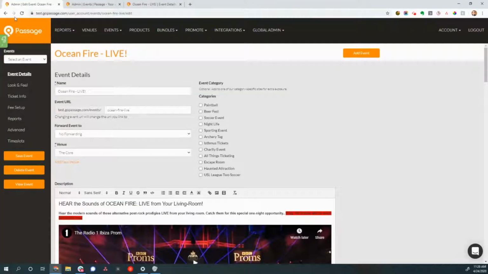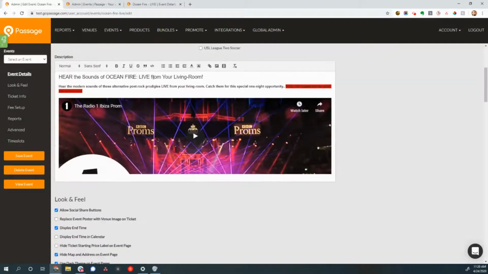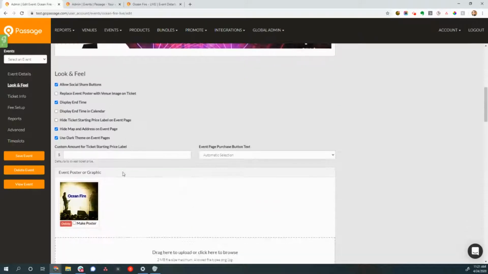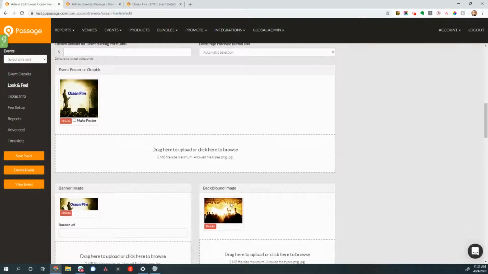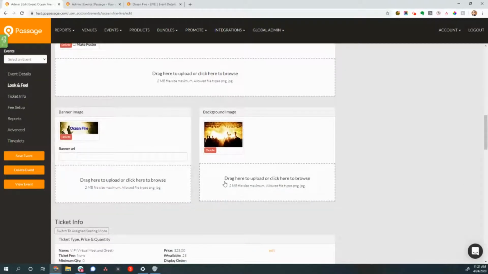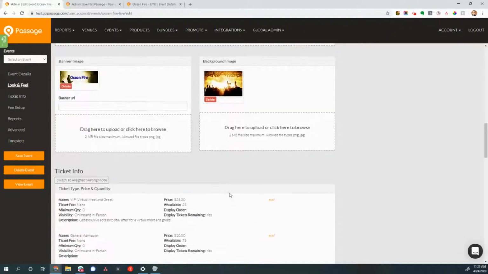So creating an event works just like normally creating an event on Passage. You fill in a few details, your name of the event, your venue info, a description. You can even embed images or even videos in the description right here. You've got look and feel options. You can drag and drop to get your images in there for your event poster, your banner, your background images, to make this all look and feel so it's perfectly in your style. So it meets the branding of your act, your experience that you're going to let people take advantage of here.